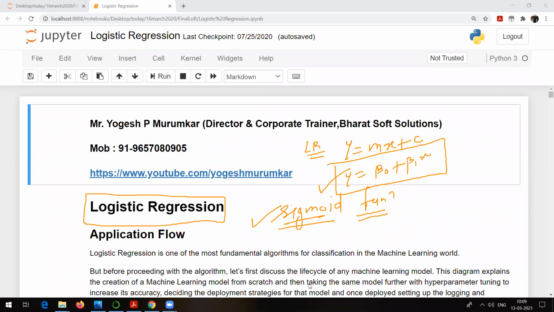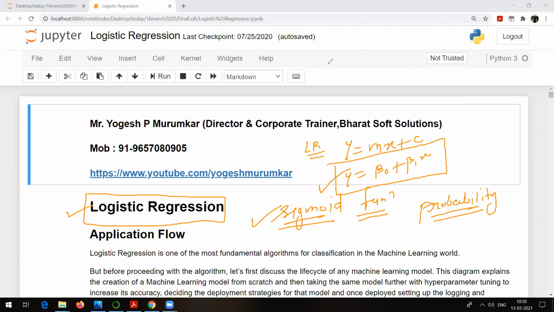The simple reason is, as I told you, logistic regression can be used to solve classification types of problems, but logistic regression actually works on the concept of probability. Now everyone is aware of probability, right? Let's say there is a classification problem to be solved. That classification problem is that you need to classify a patient as affected by cancer or not affected by cancer, right?